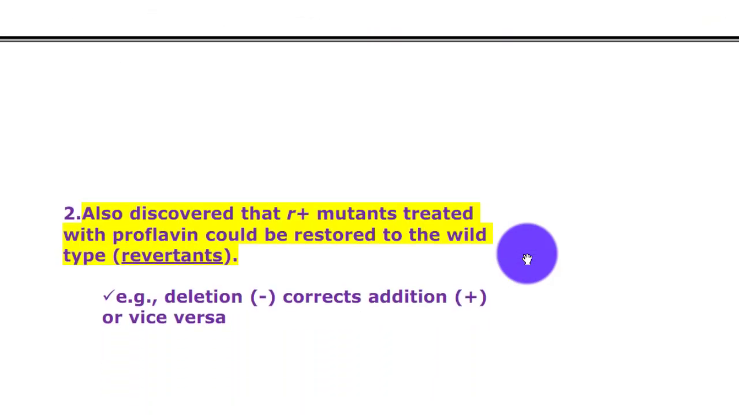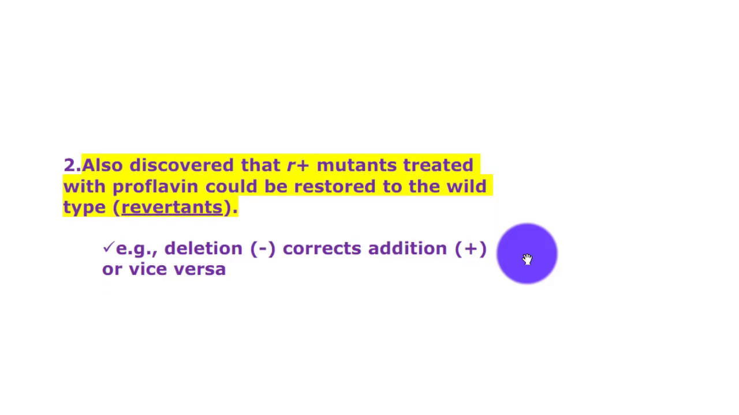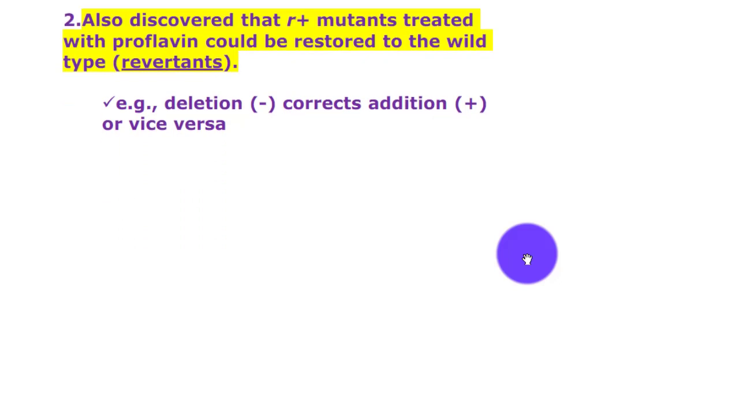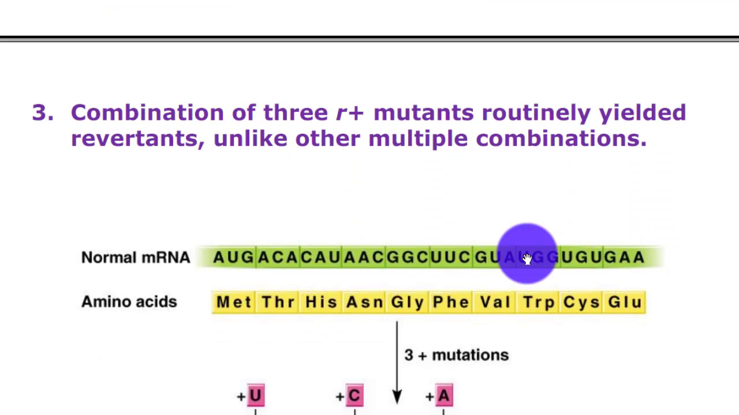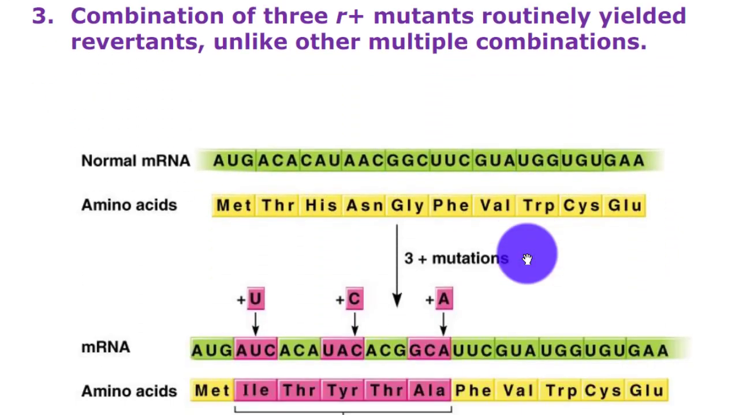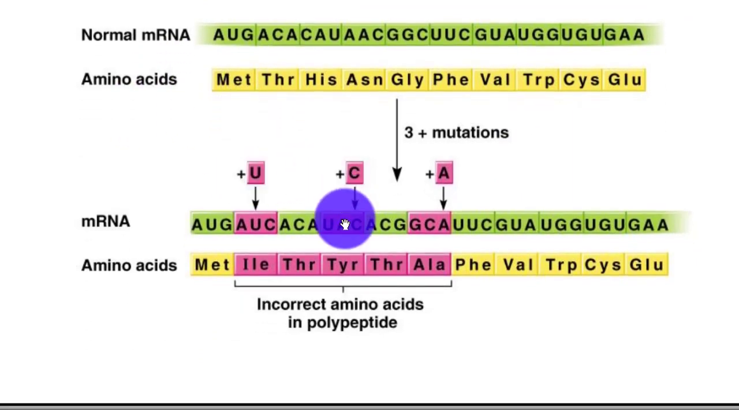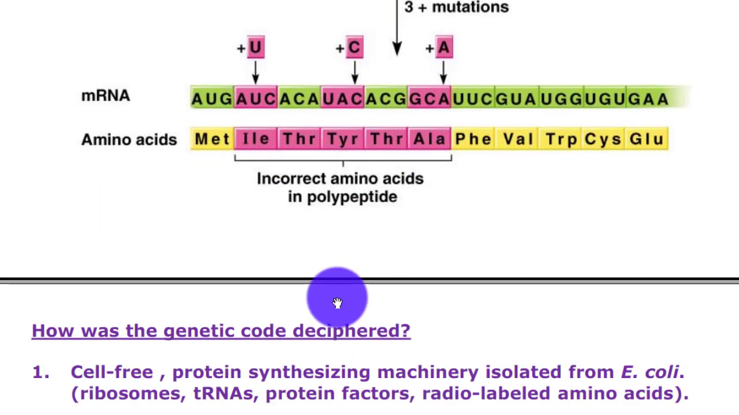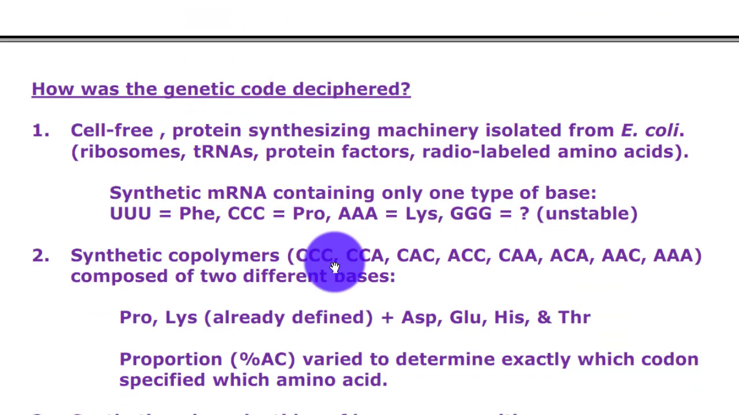Also discovered that the mutant treated with proflavin could be restored to the wild type revertant. Combination of three mutants routinely yielded revertant, unlike other multiple combinations. It's normal single RNA, the amino acid; mutation, single RNA, incorrect amino acid in the polypeptide. How was the genetic code deciphered?